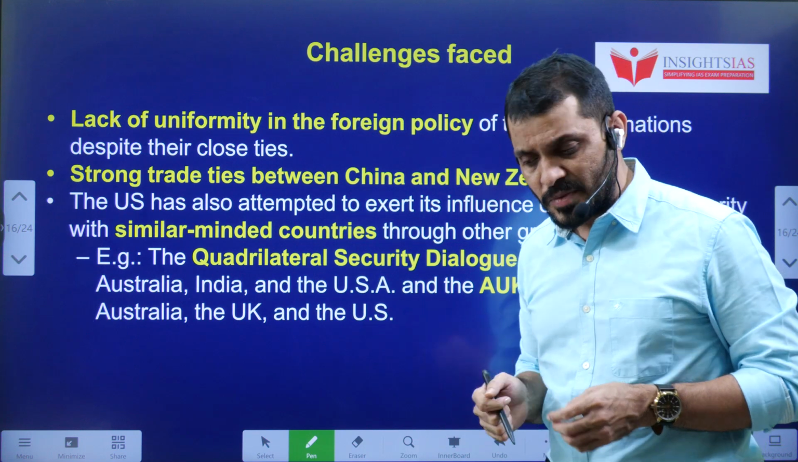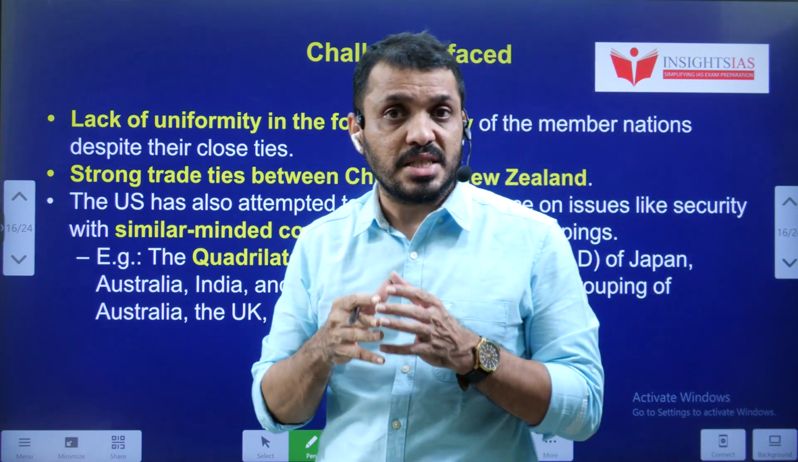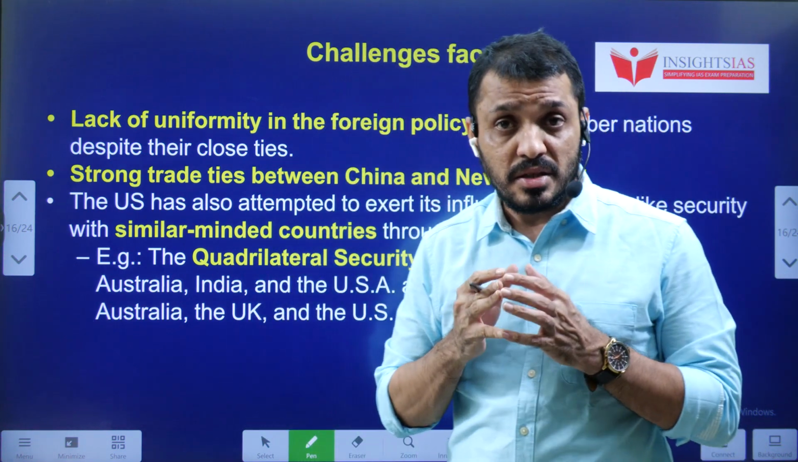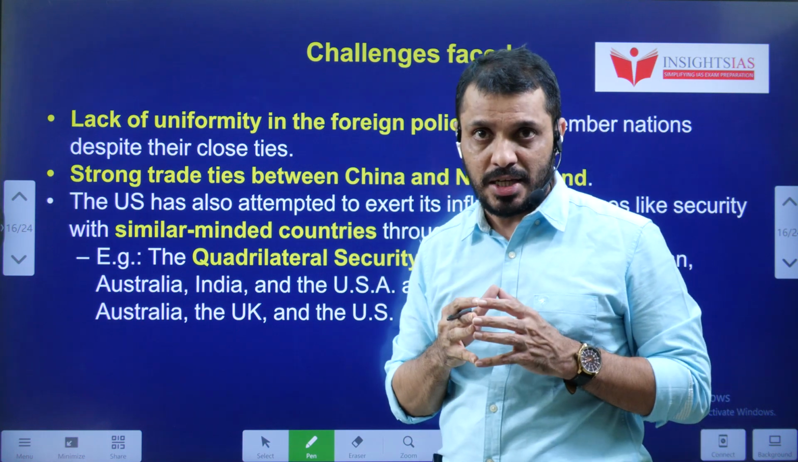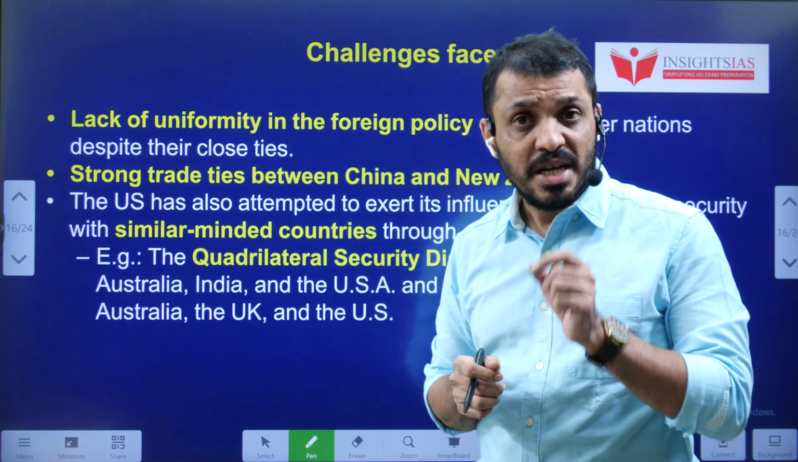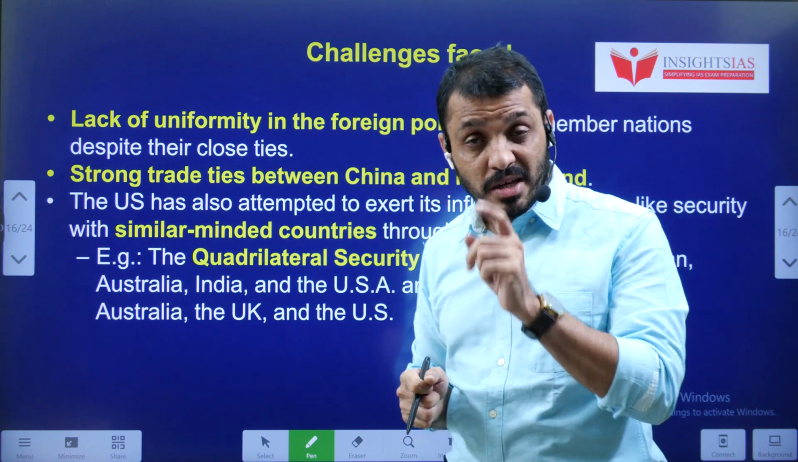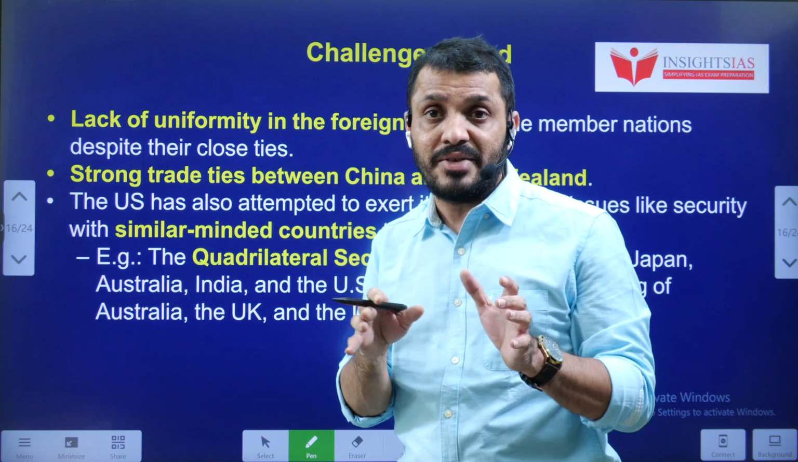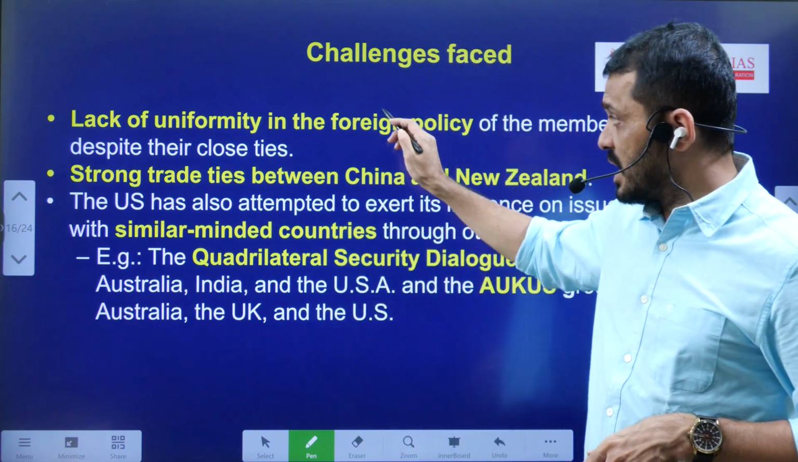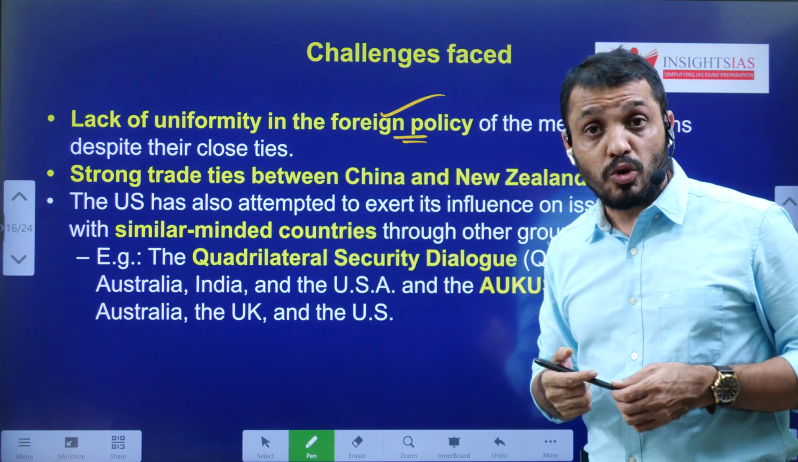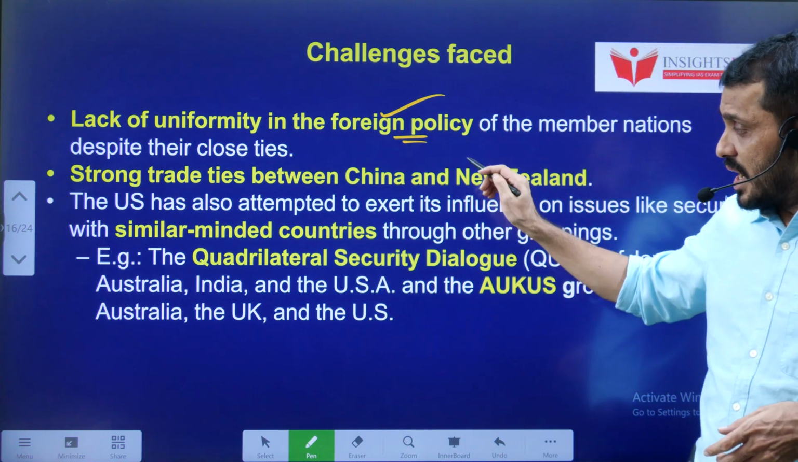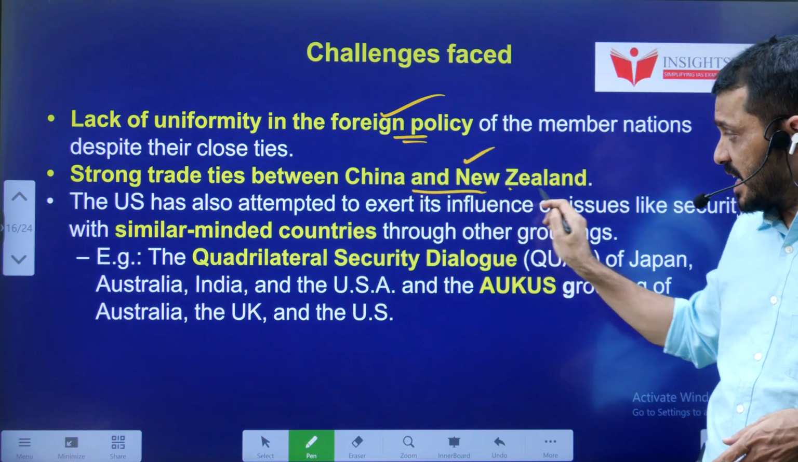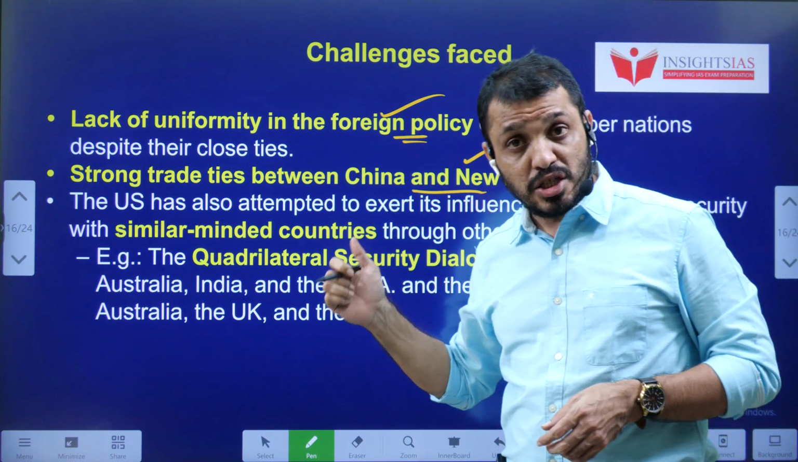What are the challenges? Of course, even though these five countries are developed countries, they still have some challenges in this Five Eyes Alliance. What are those challenges? Number one, sometimes these five countries do not have coordination among themselves, a lack of uniformity and coordination in their foreign policy, and strong trade ties between China and New Zealand. This is also one of the major concerns.